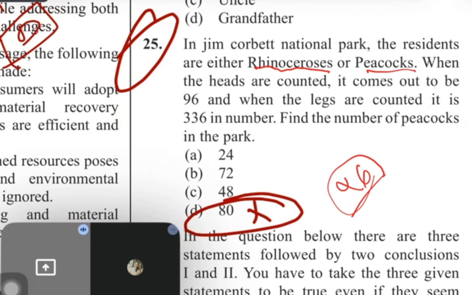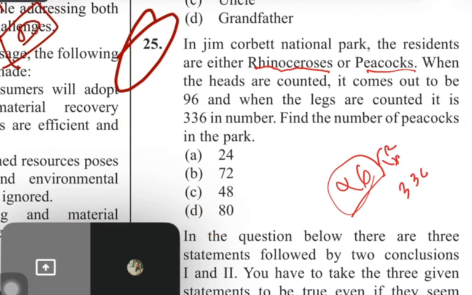Now, guys, some people will arrange a bigger program and ask how you will solve this question. We will divide 336 upon 6. We will remove the rhinoceros legs, 336 upon 4, 4 legs are there of a rhinoceros. Okay, guys, you can solve this question that way. I'm not saying that. I'm saying how easily you can solve this.